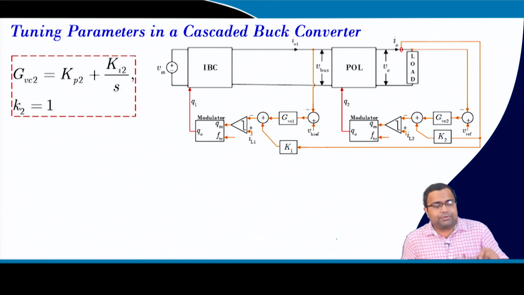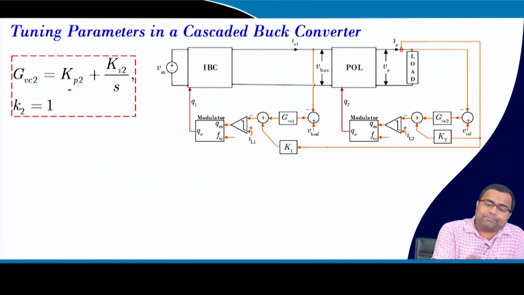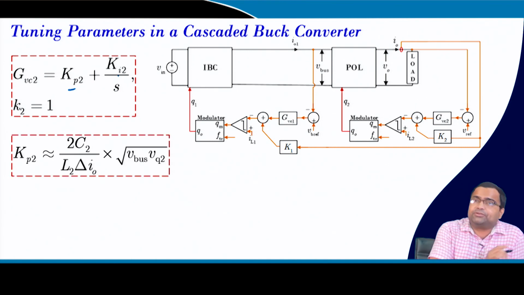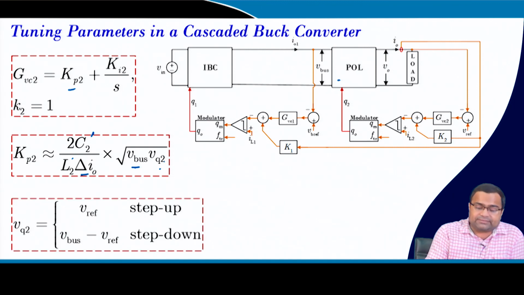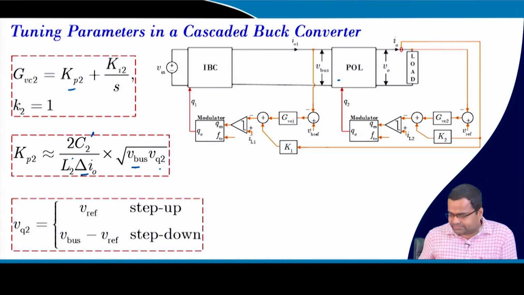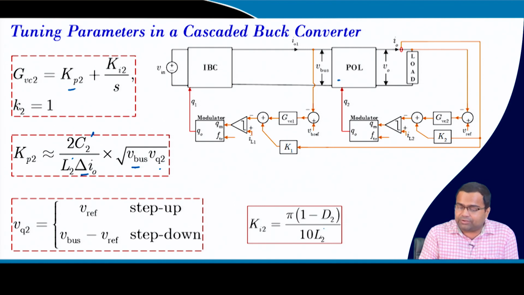Okay. For the second stage, we can use Kp2, Ki2, that means proportional gain 2, integral gain 2. Kp2 is straightforward, it is C2 L2 delta I0, and here the bus voltage is the input for the second stage, right? And what is Vq2? It is Vref or Vbus minus Vref, and Ki2 again is D2 L2, only this value will be updated, and the normalization factor is this.